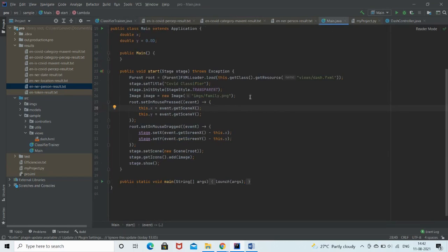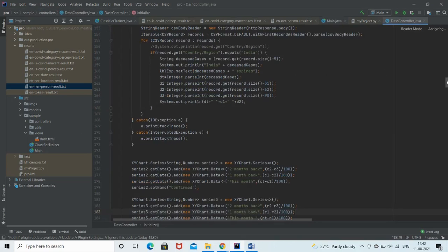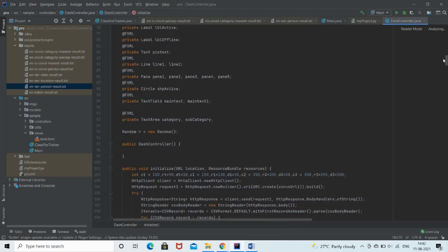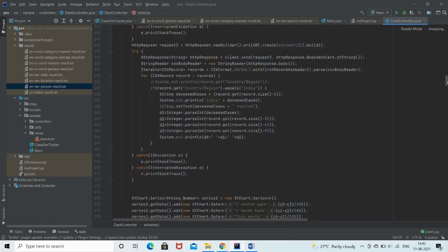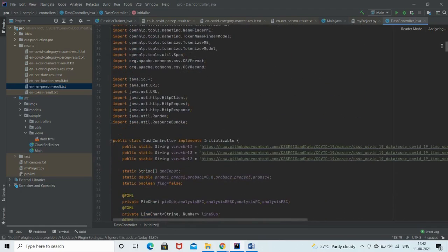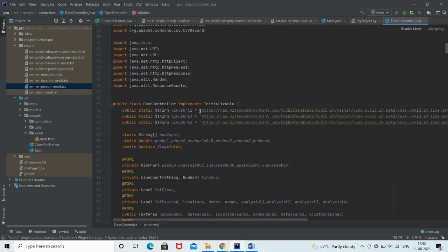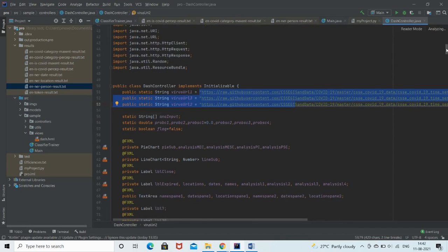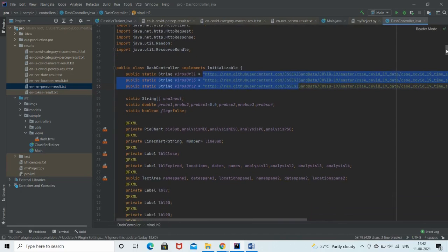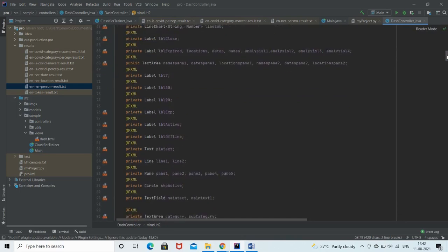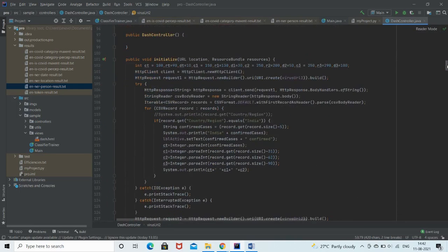In the main function, we first call the dash.fxml file, which is here, which in turn is connected to the dash controller. Inside dash, we are using the trained models. We are also making a call to the internet where we are accessing a CSV file that gives us real-time data of confirmed, recovered, and expired COVID cases in India that is displayed in our front end.